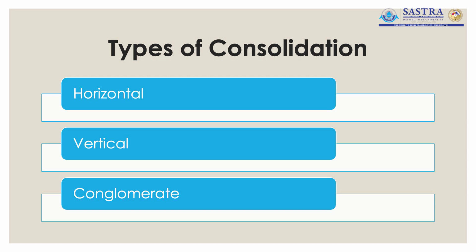The merger between Zee Entertainment Limited and Dish TV comes under vertical consolidation because Zee is in the broadcasting business, and Dish TV is in the distribution of entertainment. So they are in different stages of the production process or the supply chain. So it falls under vertical consolidation.